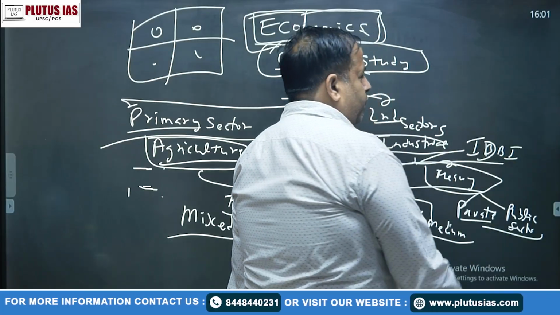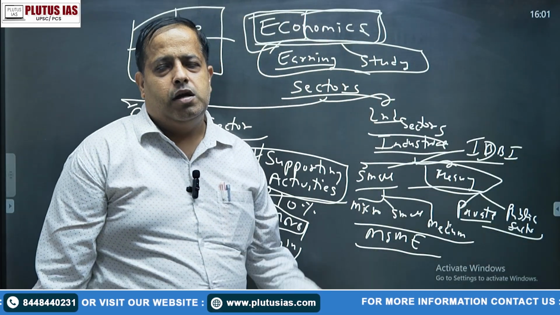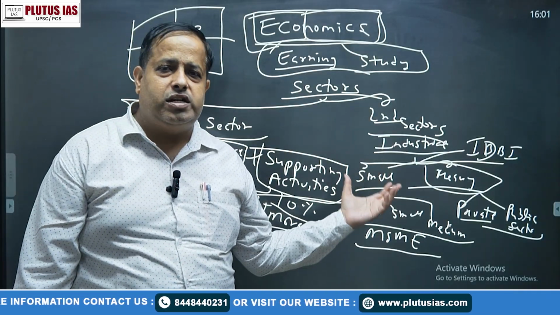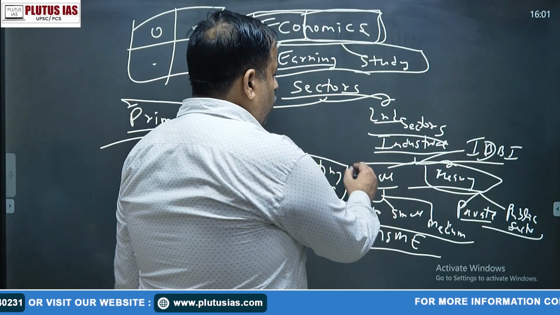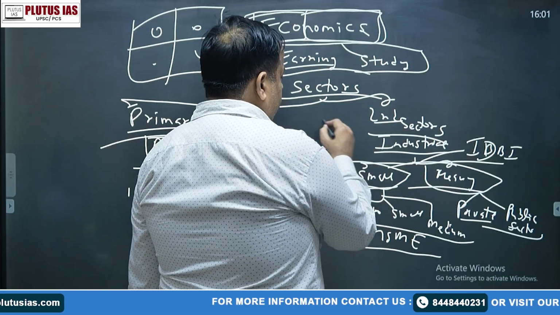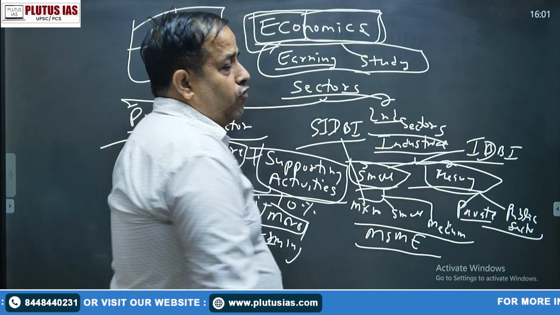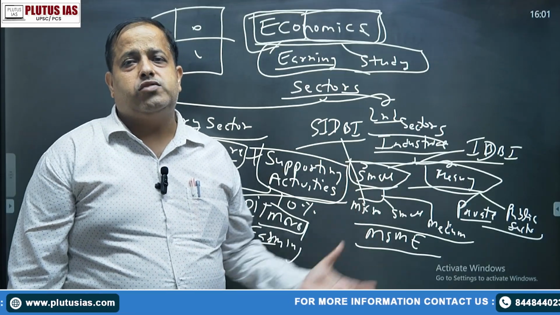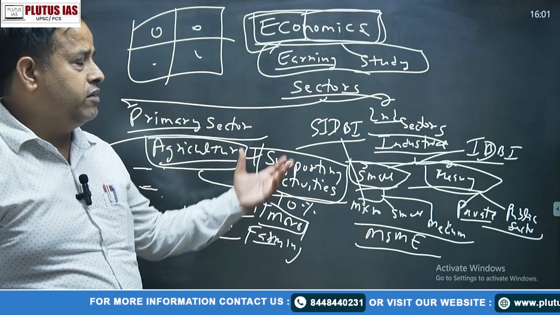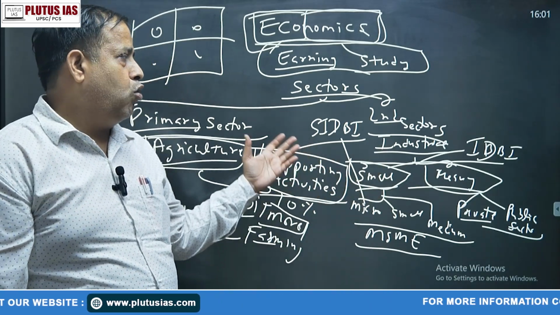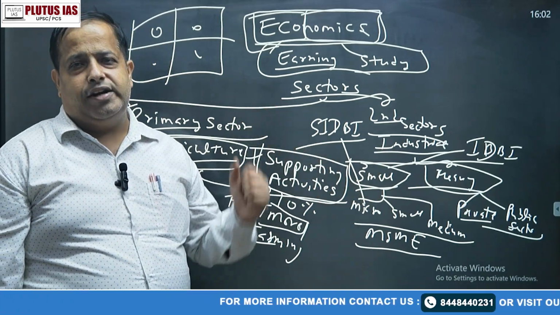IDBI, Industrial Development Bank of India, was established to give loans to the industrial sector, for the development of the industrial sector. Later on, for the small industries, there was a different organization. SIDBI was formed. Its head office was in Lucknow, so it is very important for you. So its headquarters is in Lucknow. It is very important for you. So focus on SIDBI, Small Industrial Development Bank of India.